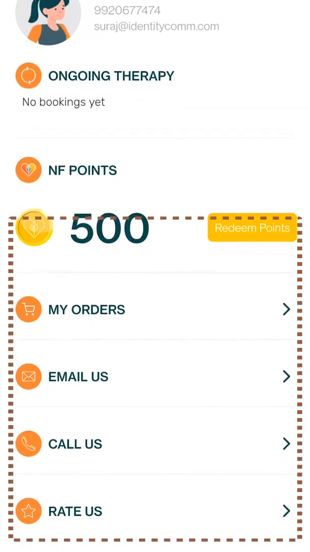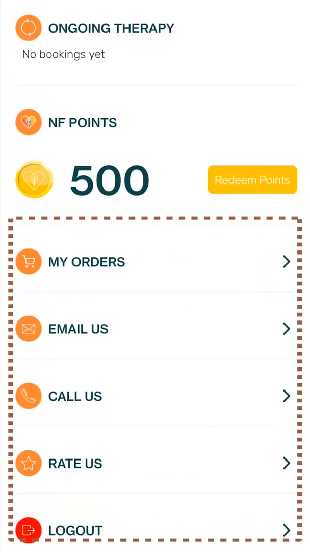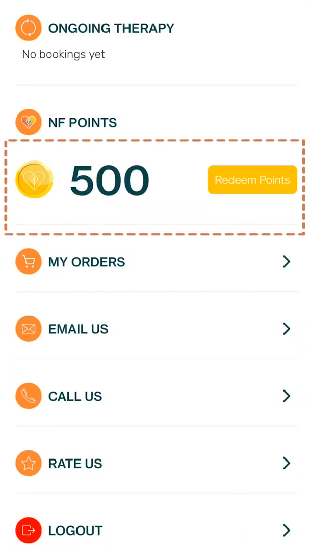This is where you can check your order. You can email us or call us, or you can even check your points which you have been gaining throughout the activity.